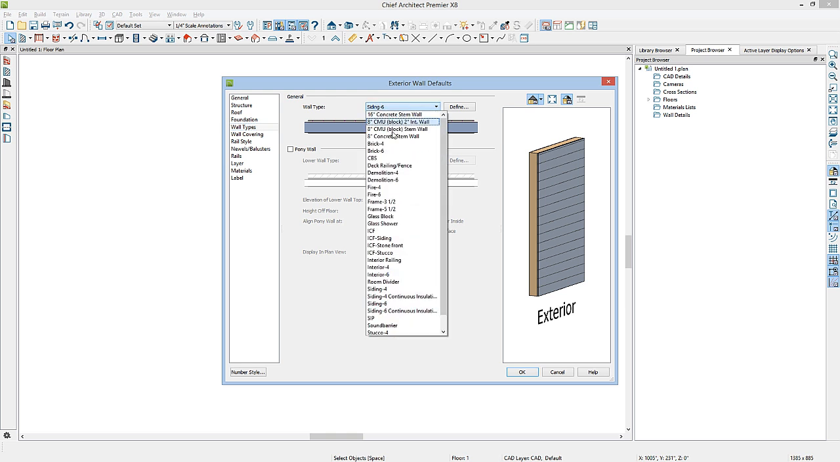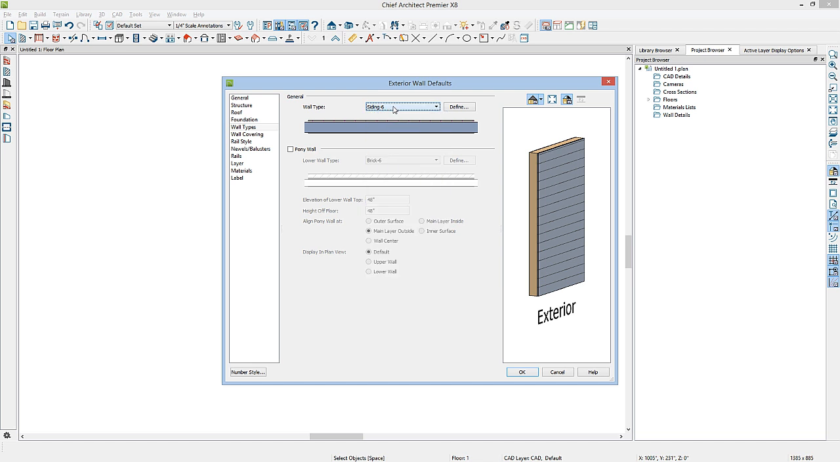Chief Architect has provided several wall types that we can use. You can use a Siding 4 wall or a Siding 6 wall. The 4 and 6 indicate the size of the framing, 2x4 or 2x6. Chief has also given us stucco walls and brick walls. You can also create your own wall types. We'll start here with the Siding 6 wall and click on Define.